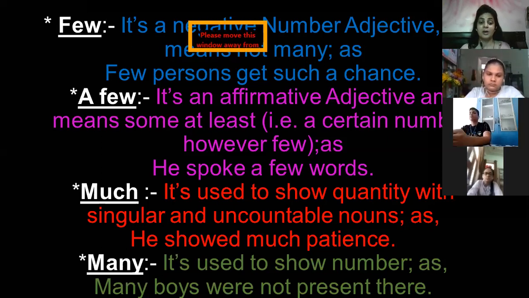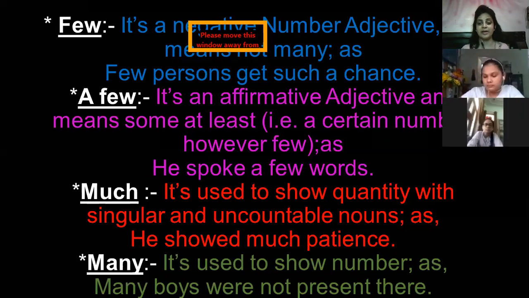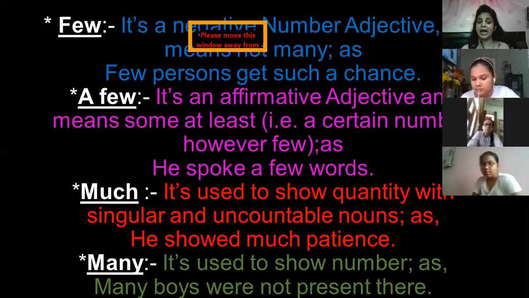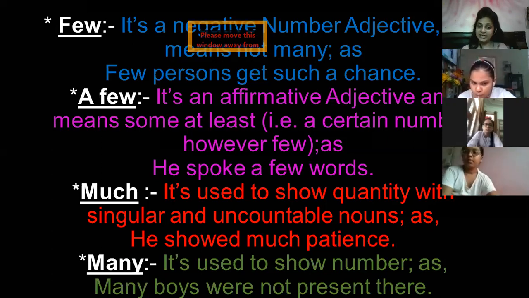Except that, much is used to show quantity with a singular and uncountable noun. For example, he showed much patience. As the example says, patience is an uncountable noun. So we often use much with singular and uncountable nouns always. Coming down, many. It's used to show number. For example, many boys were not present there. It always shows the countable nouns. You see the difference between much and many. Much shows the uncountable noun and singular always, and many shows the countable noun and it always shows the number.